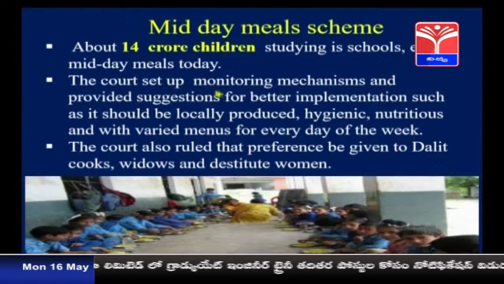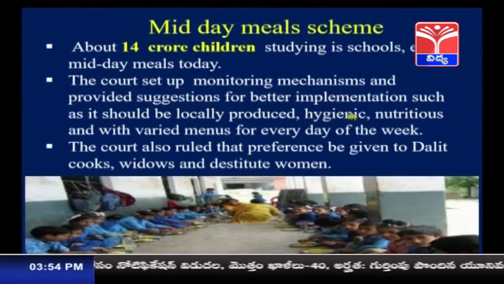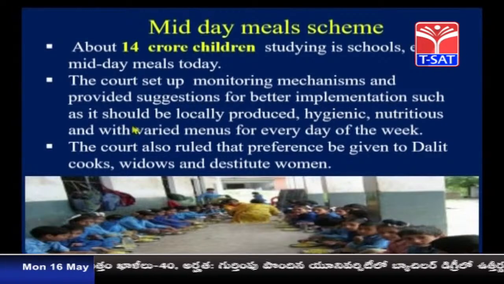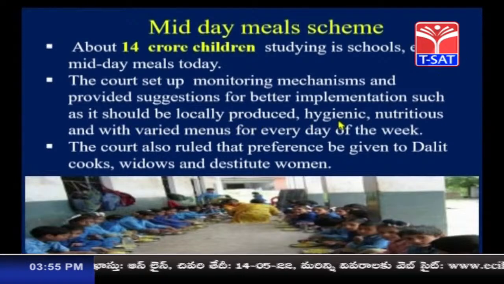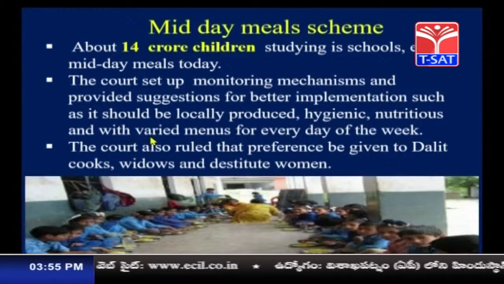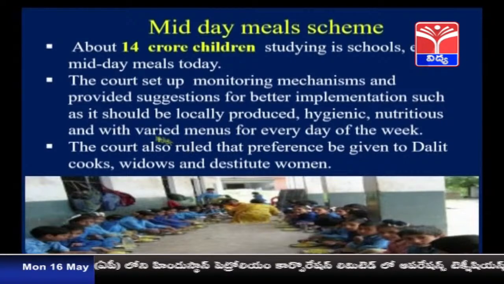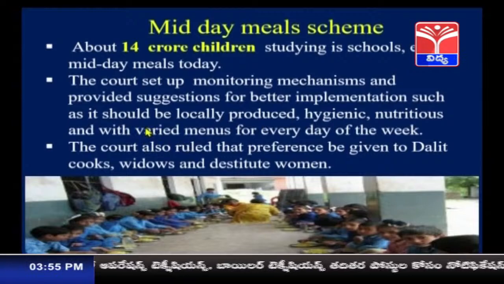The court set up a monitoring mechanism and provided suggestions for better implementation, such as the food should be locally produced and it should be hygienic. So, good, nutritious food should be produced, with varied menus for every day of the week, such as leafy vegetables, pulses, and also eggs to be provided to the children.